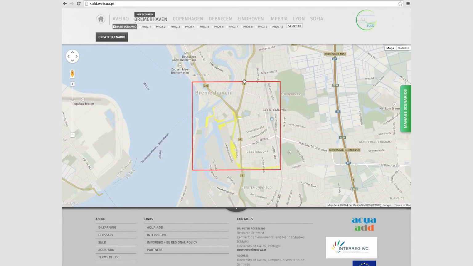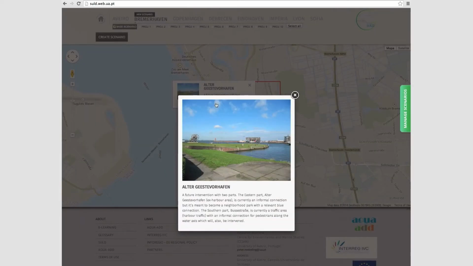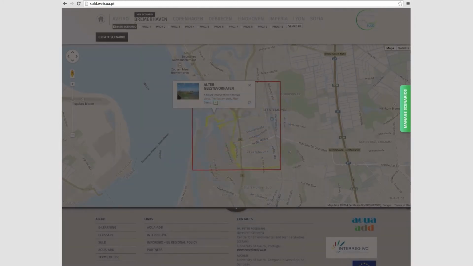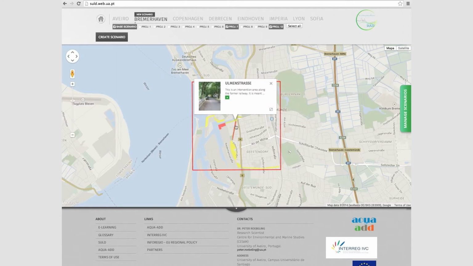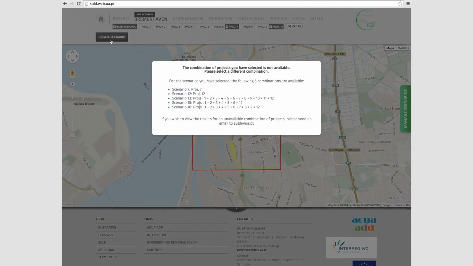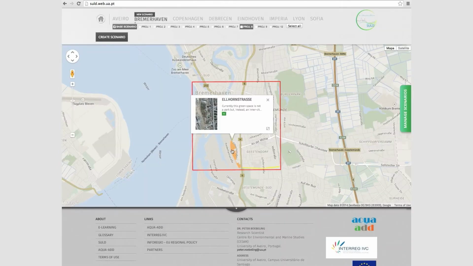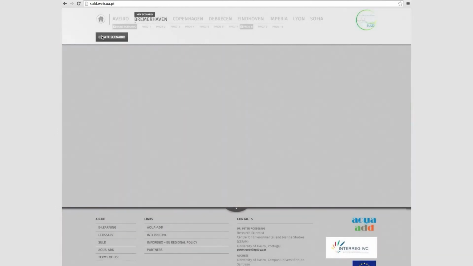Bremerhaven's study area is defined by the red square, and the yellow polygons signal the possible project areas. Again, by moving the pointer over the project areas, either on the map or on the menu above, you can learn more about each project before making your selection. You are able to select more than one project, although not all potential combinations are valid. In that case, an error message will be displayed. Once you have selected the project you wish to analyze, Project 8 for example, just press Create Scenario.